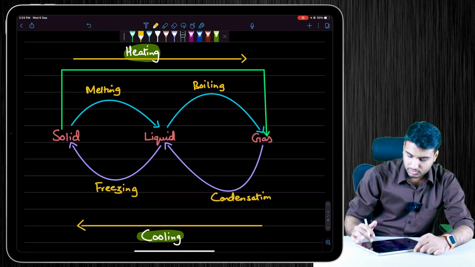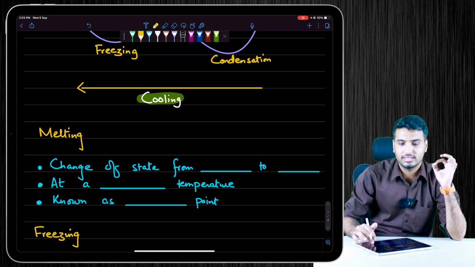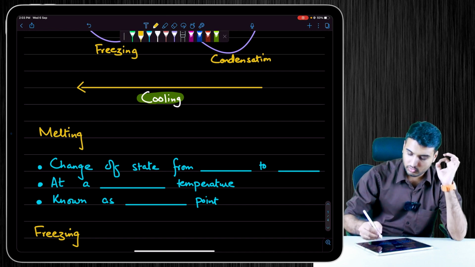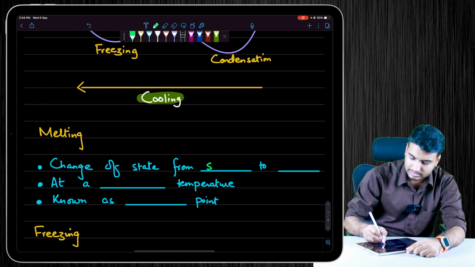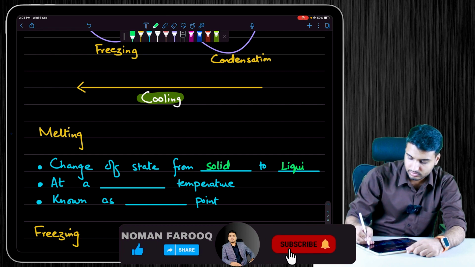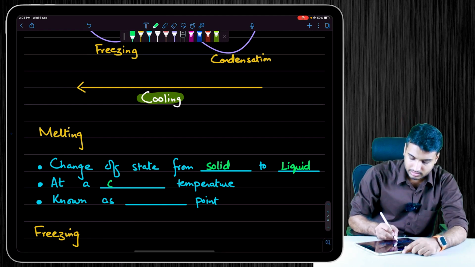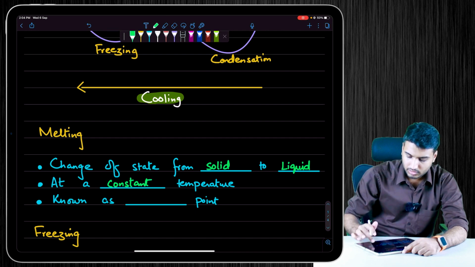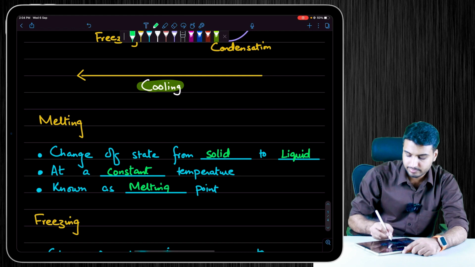Alright, so melting is basically the change of state from solid to liquid at a constant temperature, which is known as its melting point.